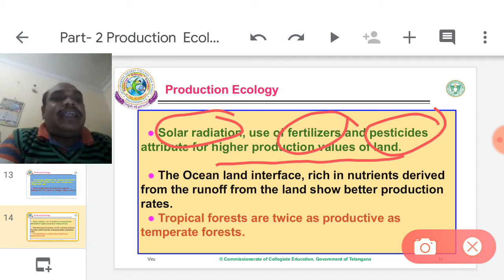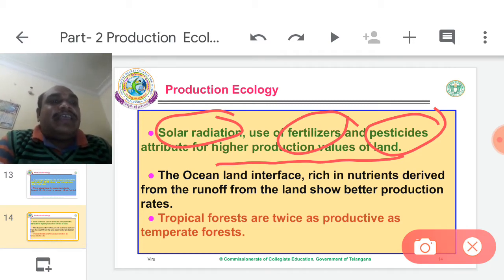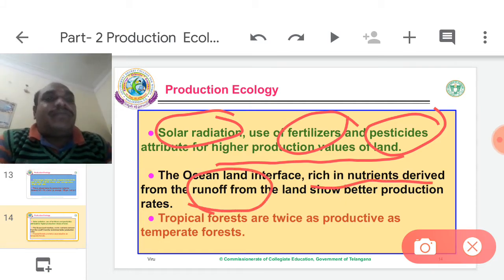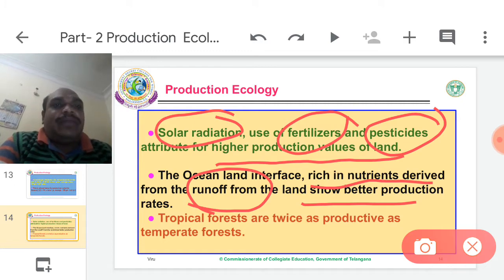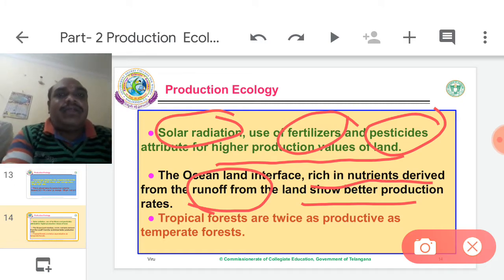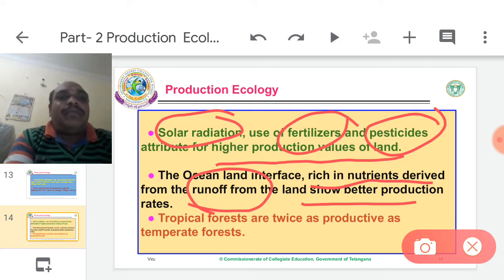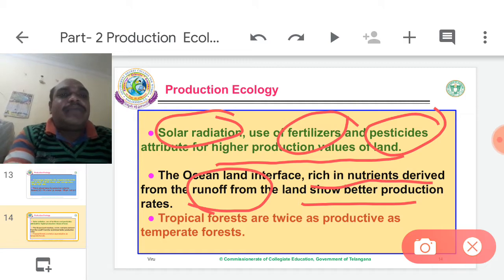In the ocean-land interface, some nutrients are available from runoff, only in the rainy season. At that moment, the ocean-land interface shows better production. It is present at the periphery of oceans, not in the center area. Only peripheral areas produce some NPP.